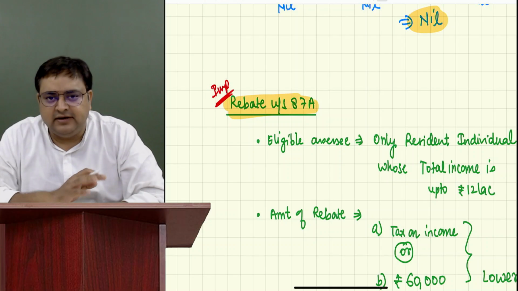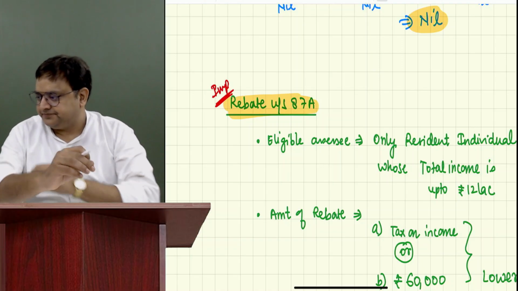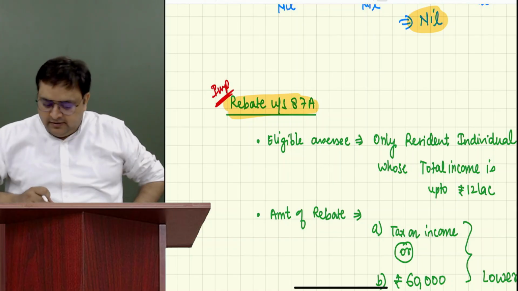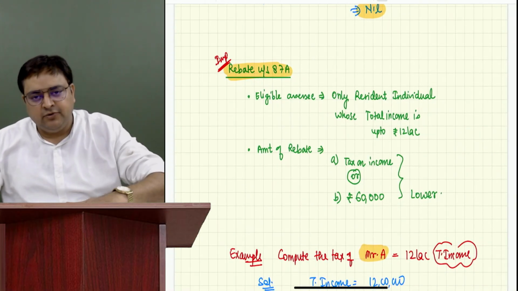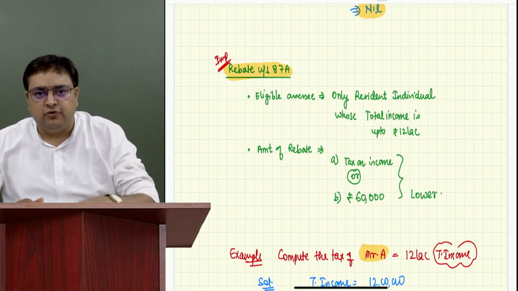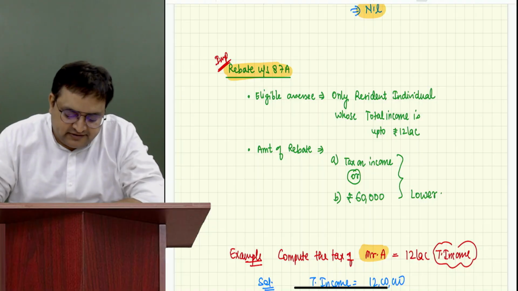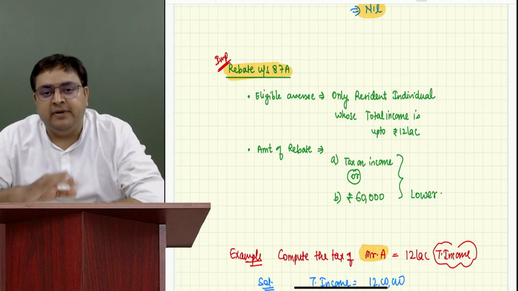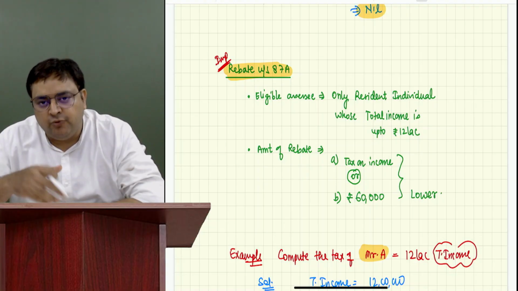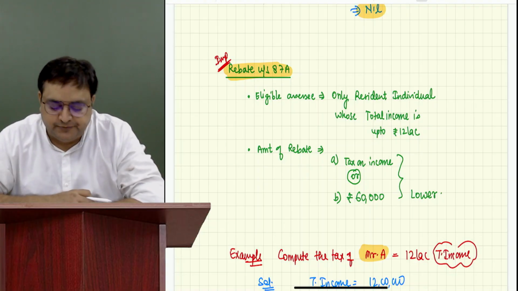And others, you will get it soon. Once you get the book, I'll make you read everything from the book also. But this is an important section for examination purposes. Why? Because this has been amended this time. So all the amendments which happened are more important for the examination purpose also.